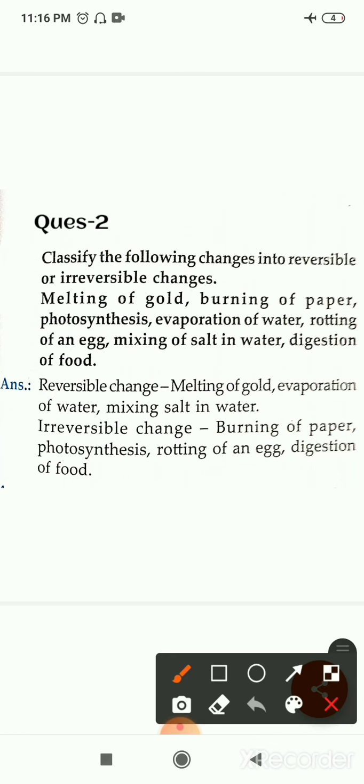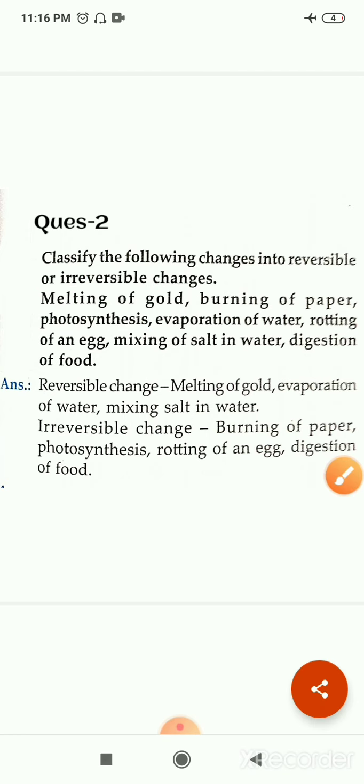Okay, let's check one by one. The first is melting of gold. Gold is a metal. If it melts, then again it can solidify. It means it can again change into the solid form. When we cool this, then the melted gold will convert into the solid form.